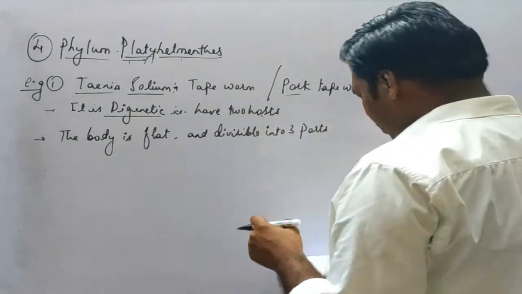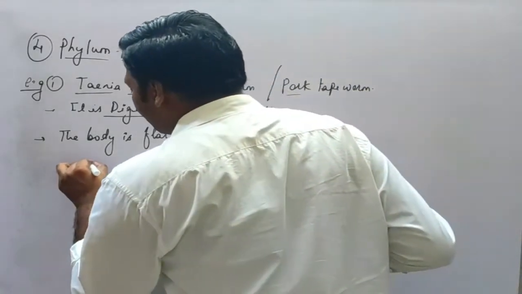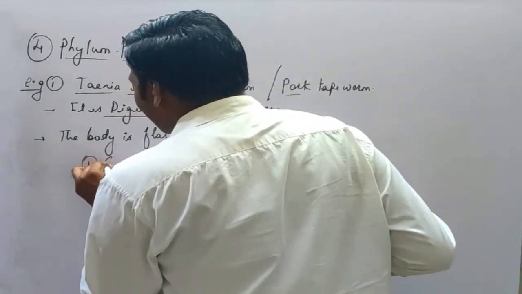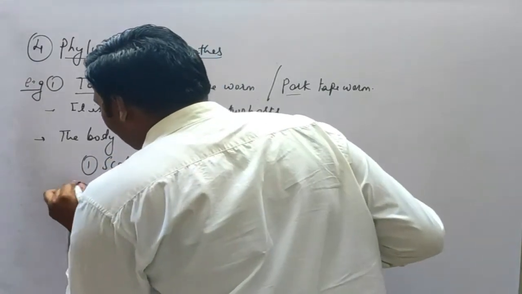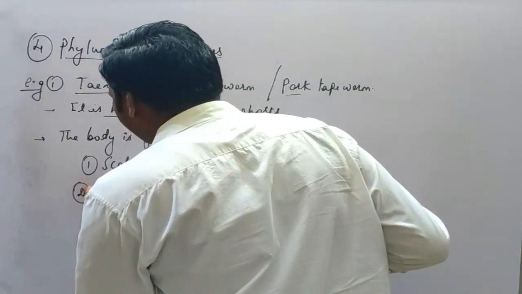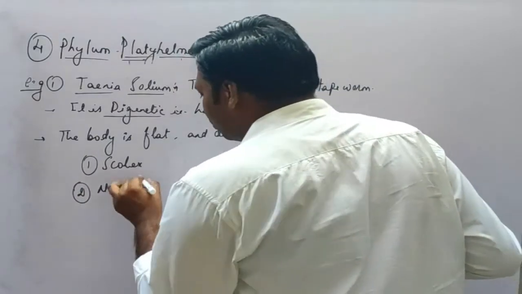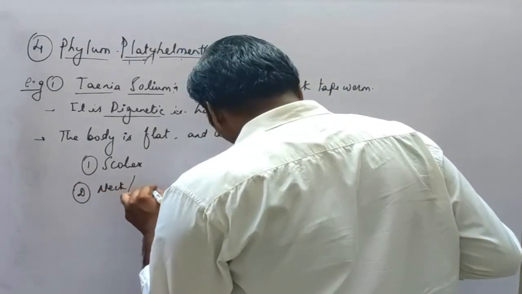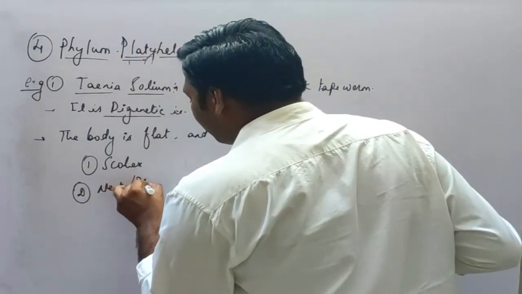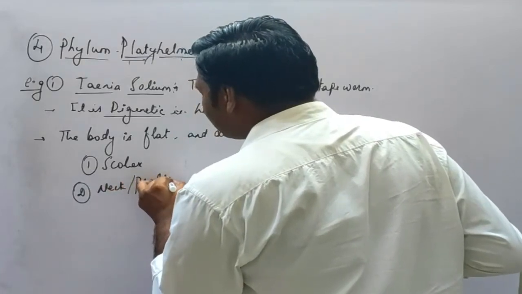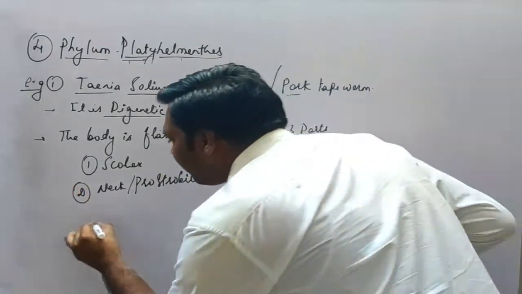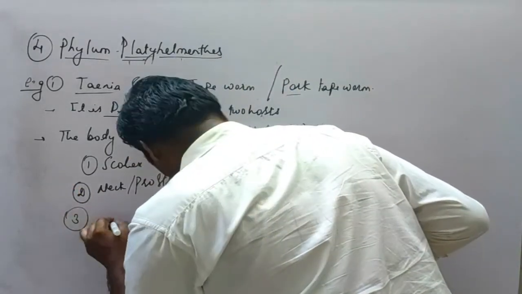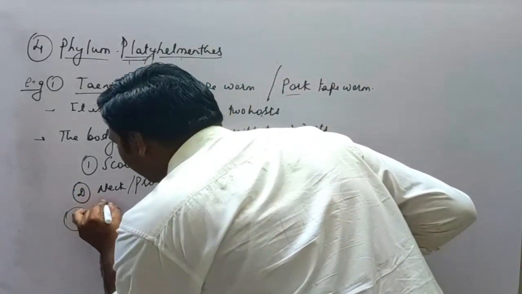It is divided into three parts, that is the scolex, second neck, or which is also referred to as proglottid region, and the third part is the strobilus.